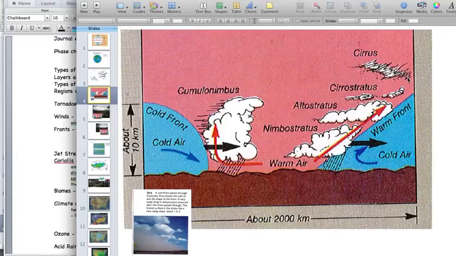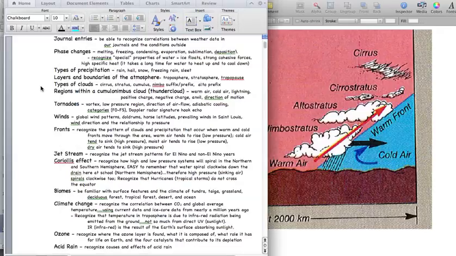It's the approaching warm front when it's kind of gray all day, kind of starts to drizzle, starts to rain more steadily. So it's not a memorizing thing, but look at this picture and recognize that when a cold front comes in, boom, cumulonimbus. As a warm front approaches, cirrus, cirrostratus, altostratus, nimbostratus.